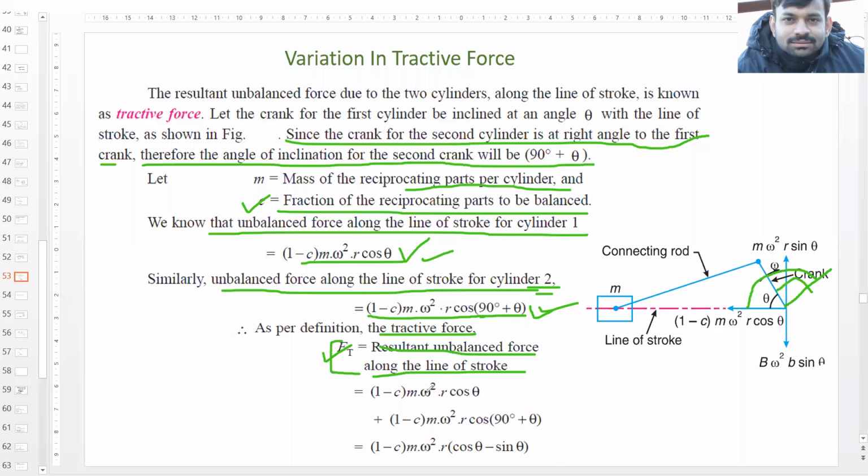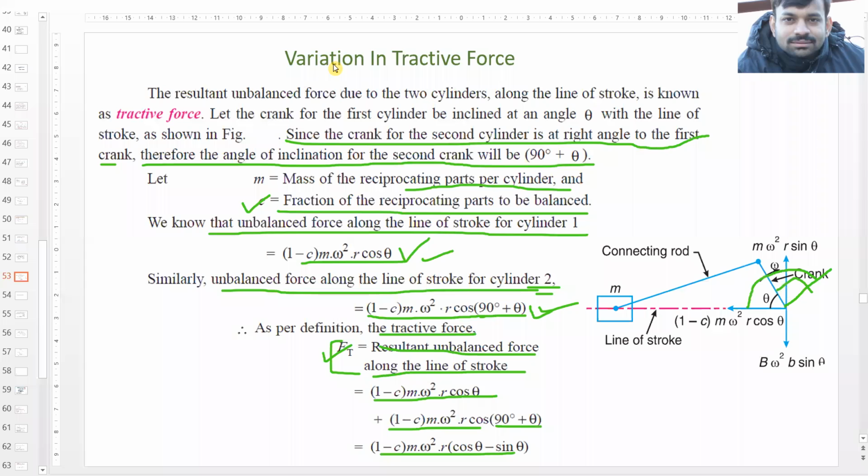So what we'll do, we are going to add these two forces. That is (1 − c) m ω² r cos θ plus (1 − c) m ω² r cos(90 + θ). As you know, cos(90 + θ) becomes minus sin θ. So this value becomes (1 − c) m ω² r (cos θ − sin θ).